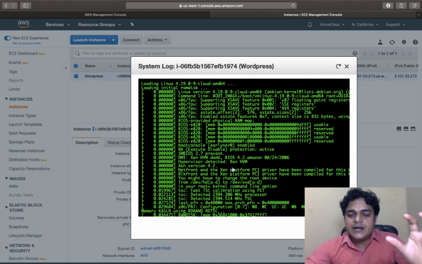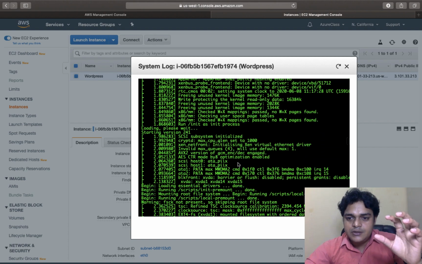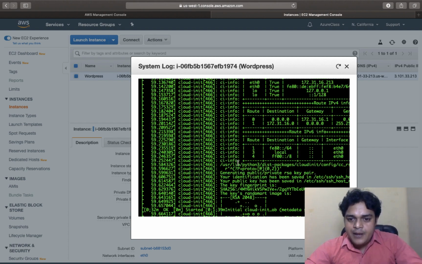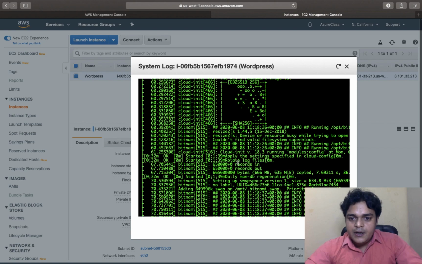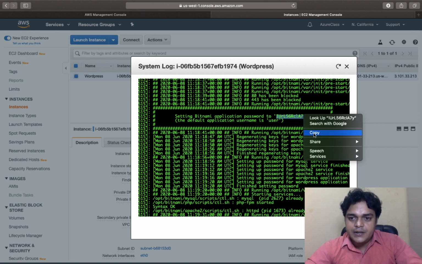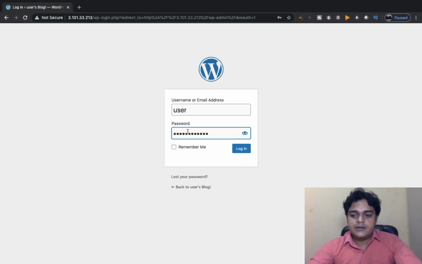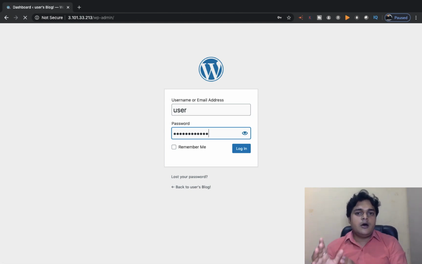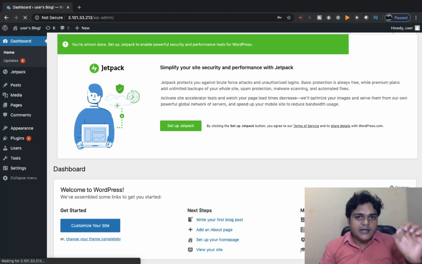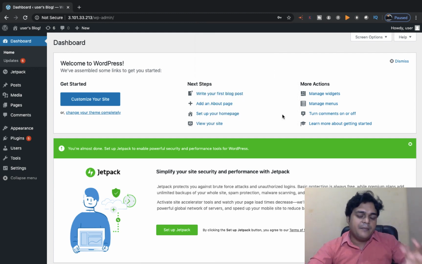When you open the get system log, you have the option to find the password. You just need to drag the panel, the green panel, and identify it. See, this is the place where you can find the password: setting Bitnami application password. You just need to copy it. I'm going to copy it, paste it on the password field and press enter. Now we have successfully logged in to our WordPress dashboard.